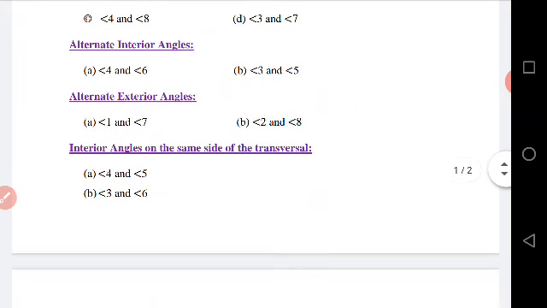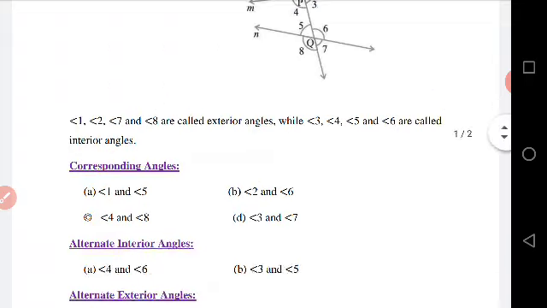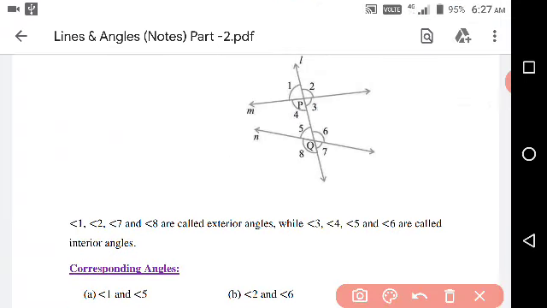Now next is interior angles on the same side of the transversal. This is the most important. What do you mean by same side of the transversal? This is a transversal line. If we take one side, all angles on this side are called angles on the same side of the transversal, and this is the other side.